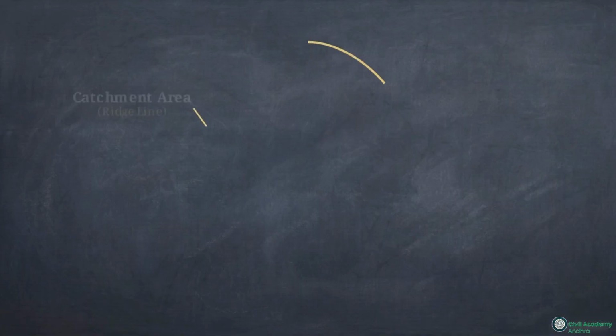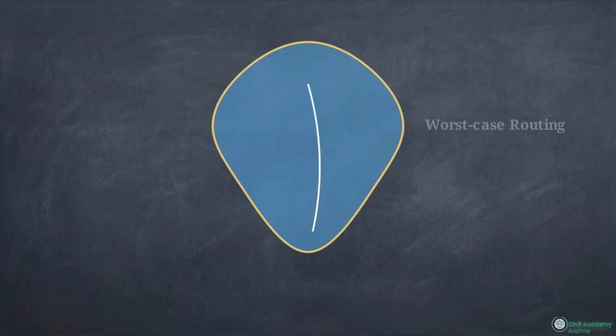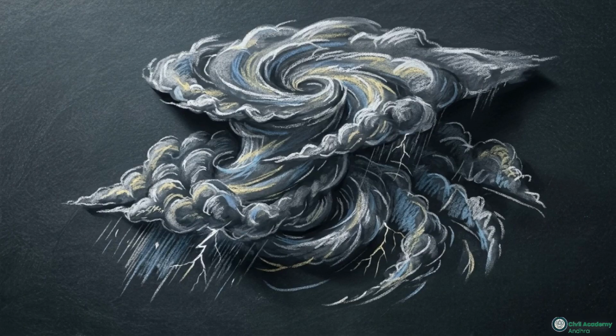Deterministic models calculate a probable maximum precipitation and assume the worst-case physical routing through the basin to find a fixed upper limit. This method falls short because it ignores the inherent randomness and extreme variance of complex weather systems.